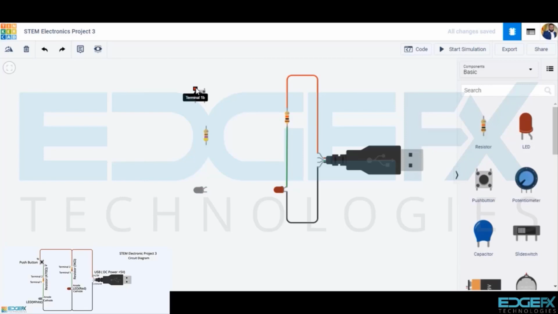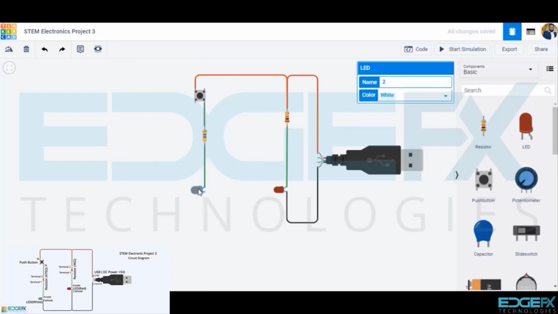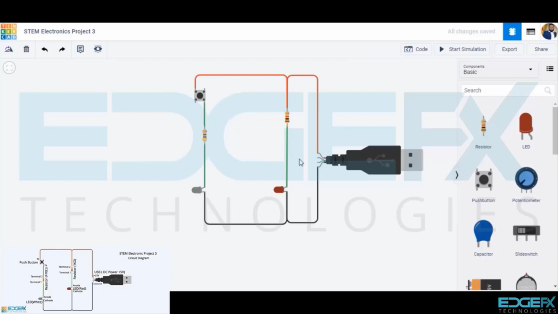Terminal 1B of the push button to the terminal 2 of the resistor 1 kilo ohms. Terminal 2A of the push button to the terminal 2 of the resistor 470 ohms. Terminal 1 of the resistor 470 ohms to the anode of the white LED. Cathode of the white LED to the cathode of the red LED. We have now completed the circuit.